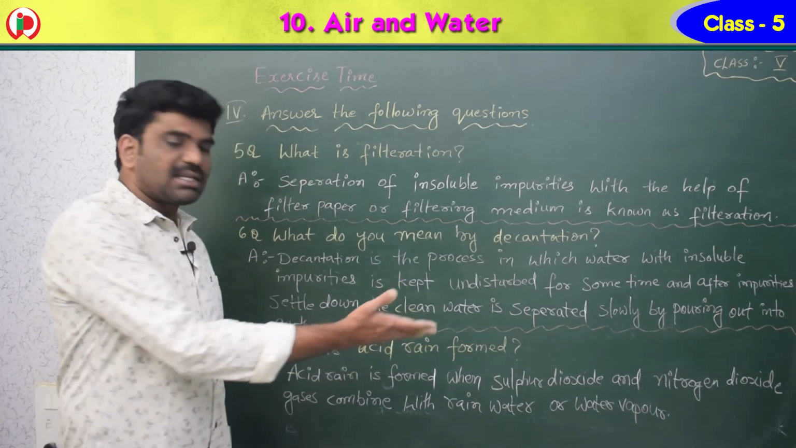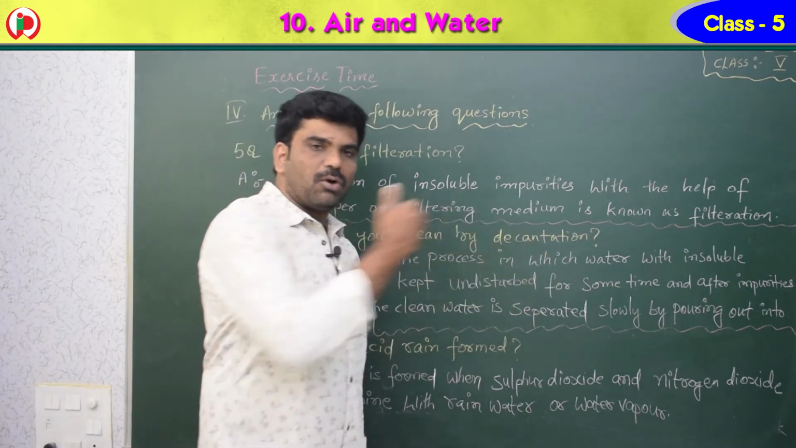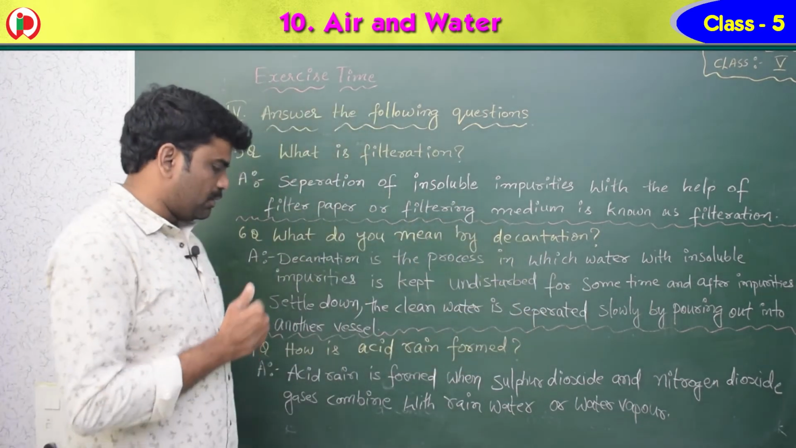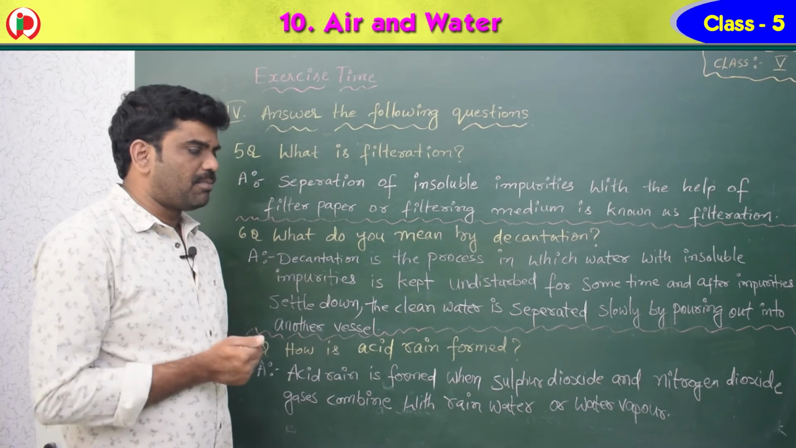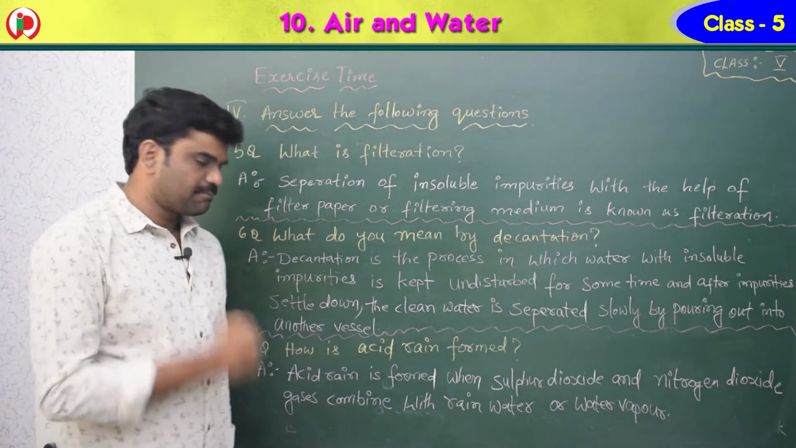Acid rain is formed when sulfur dioxide and nitrogen dioxide, SO2 and NO2, combine with the rainwater to form acid rain, or water vapor also sometimes. Okay.